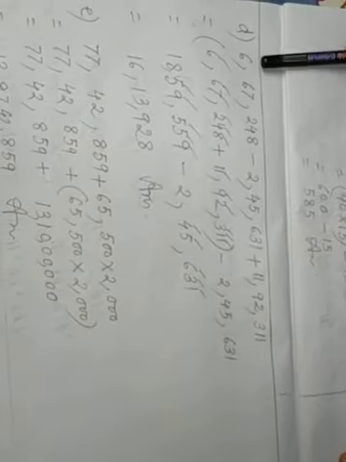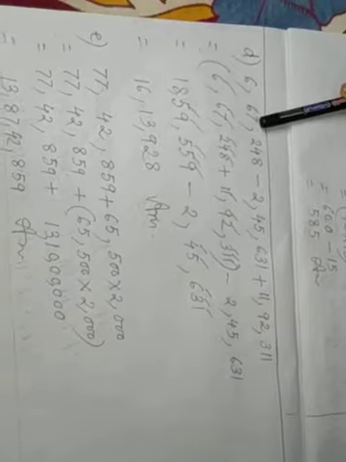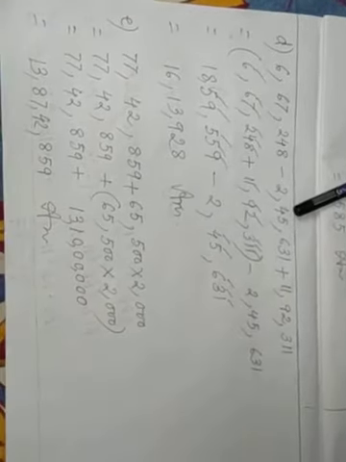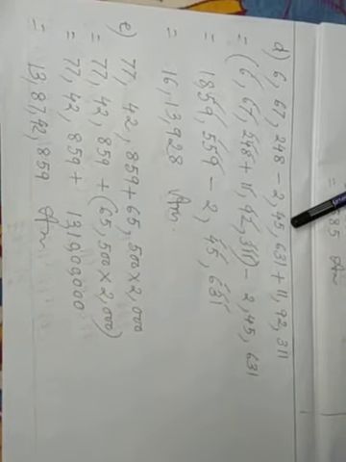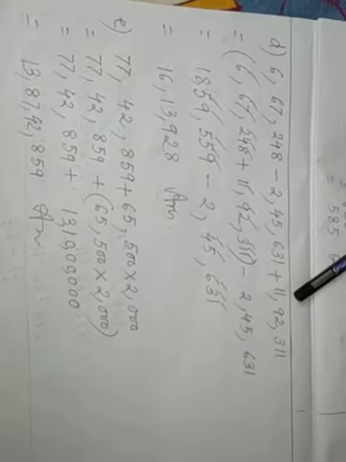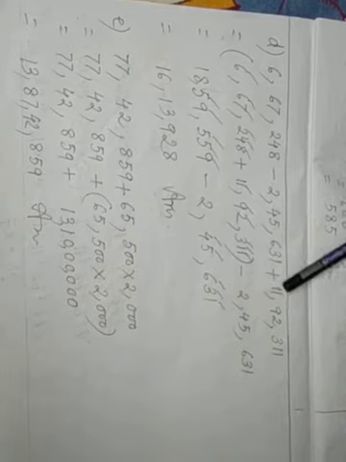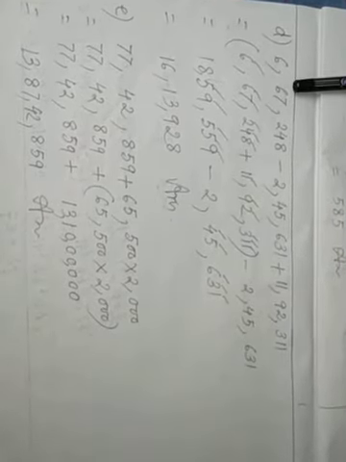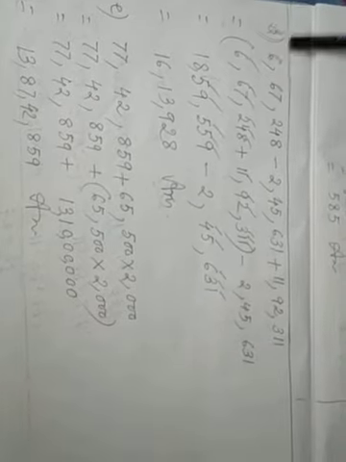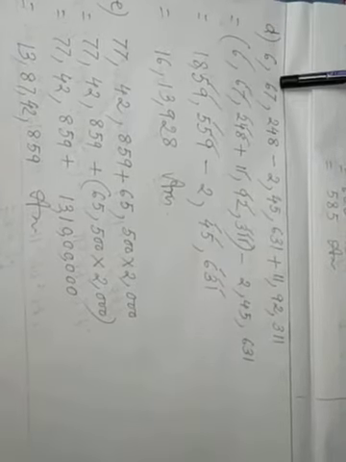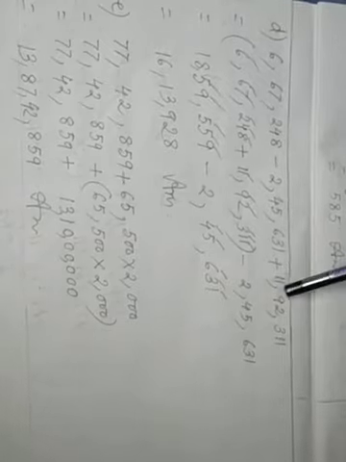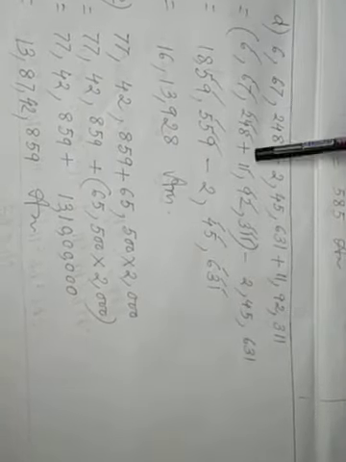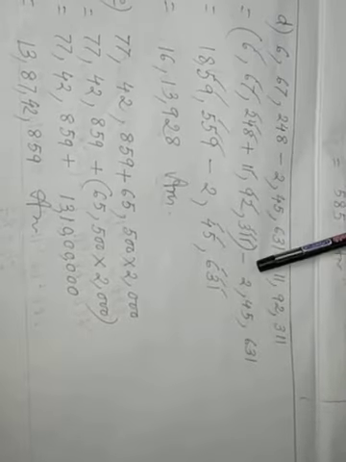D, 6,67,248 minus 2,45,631 plus 11,92,311. That is, first of all you have to do plus. So this is plus, no sign means plus. This and this plus. So this number and this number plus, bracket, minus this number.